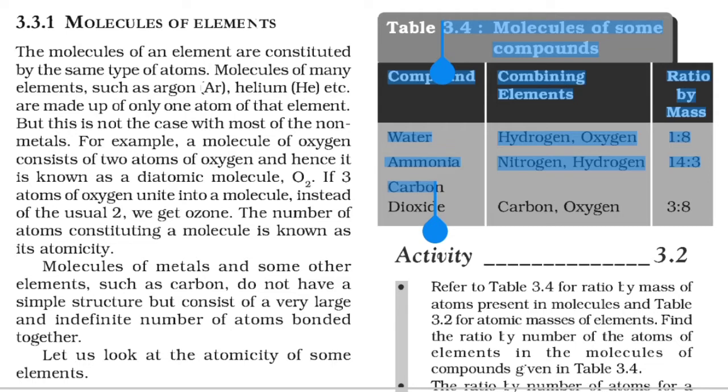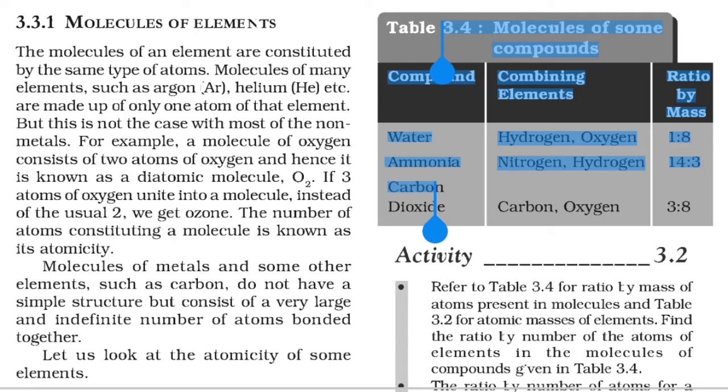Molecules are of two types. Now, molecules can be formed by the combination of atoms of the same element. For example, oxygen plus oxygen, O2, hydrogen plus hydrogen, H2. So H2 is what? Molecule. H is what? Atom. O is what? Atom. And O plus O, O2, that is the oxygen molecule. So O2 is what? Molecule.